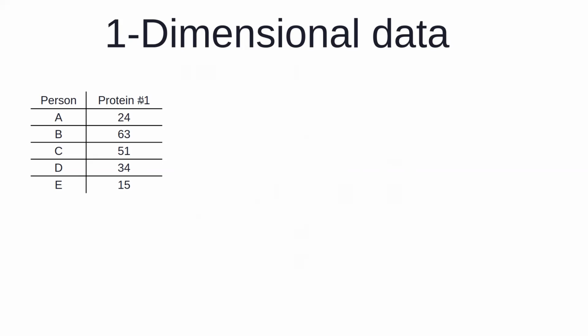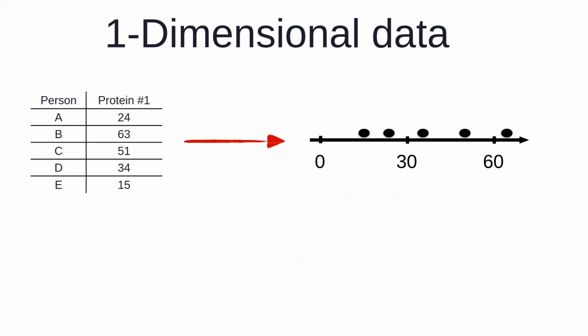I have information about different people, but only on one dimension, only the value of one protein. So that's one-dimensional data, and it can be plotted like this. I need just one axis and I can plot all these on that axis.